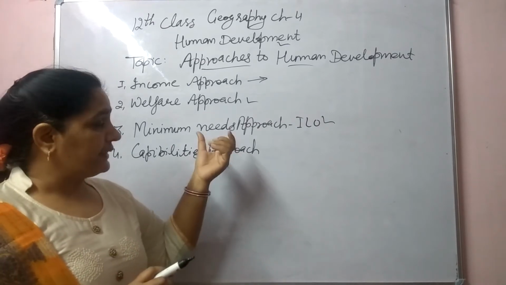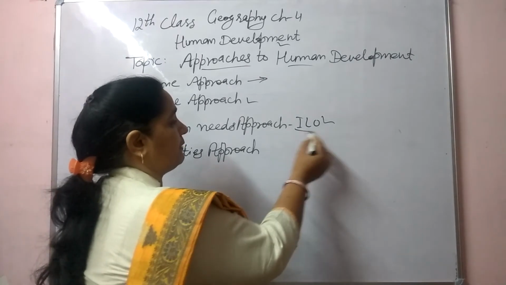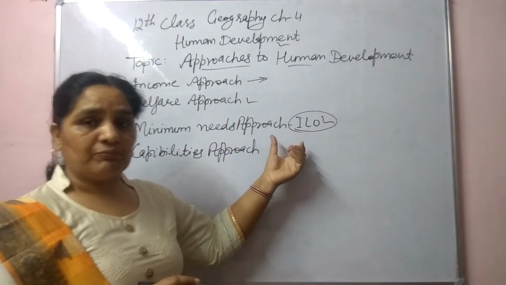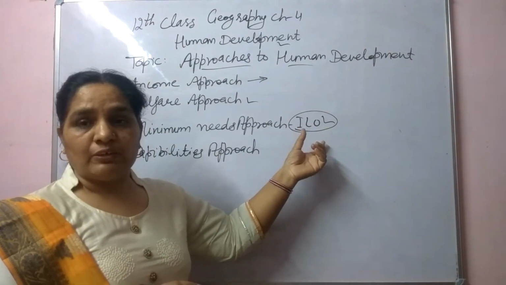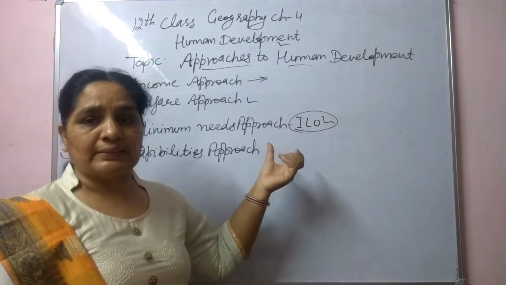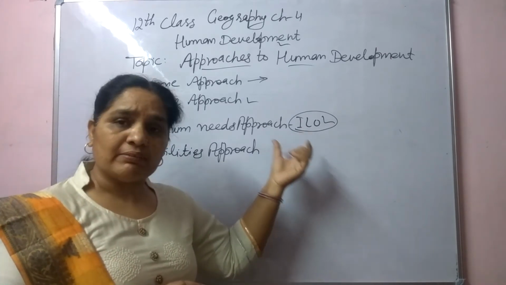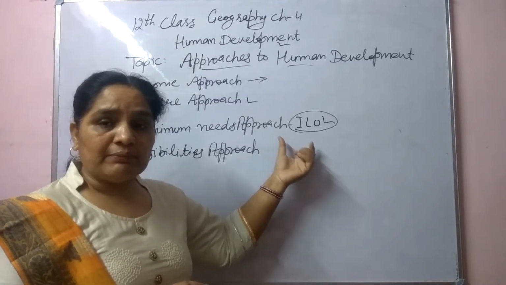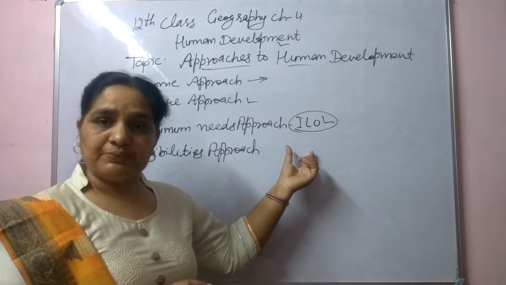These basic things were decided by ILO. What is the full form of ILO? International Labour Organization. All these 6 basic requirements should be fulfilled for all labor persons also. So these are the minimum requirements for human beings to develop themselves.